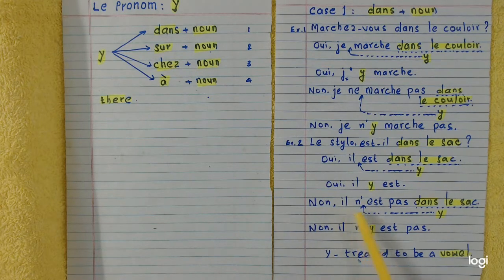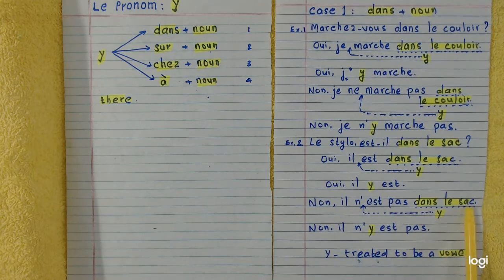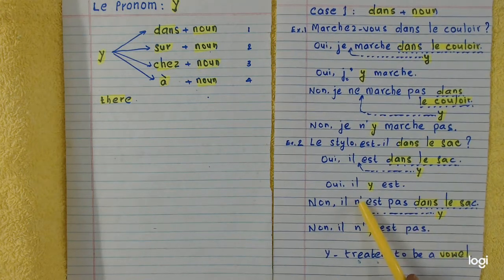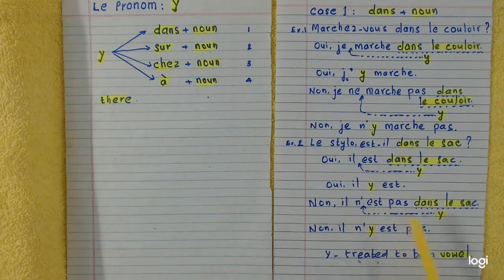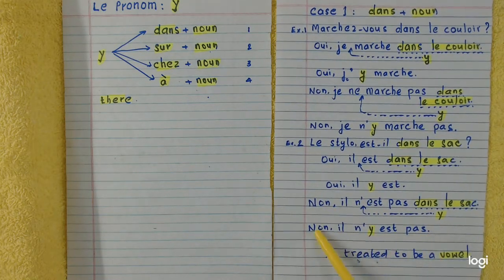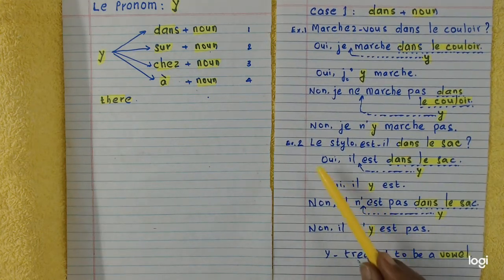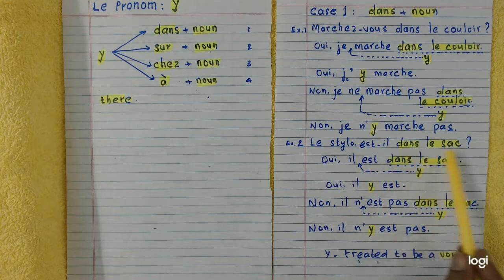No, it is not in the bag. Dans le sac replaced by Y. Y written before the verb. It becomes non, il n'y a pas. No, it is not there. Question: is the pen in the bag?